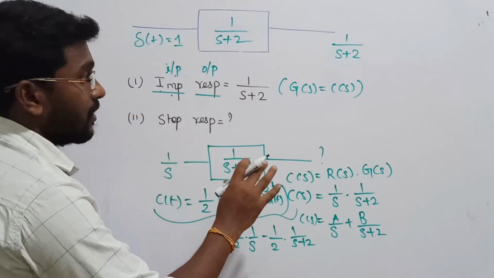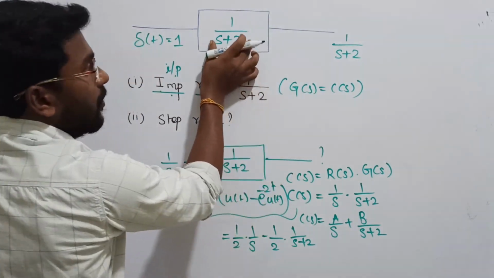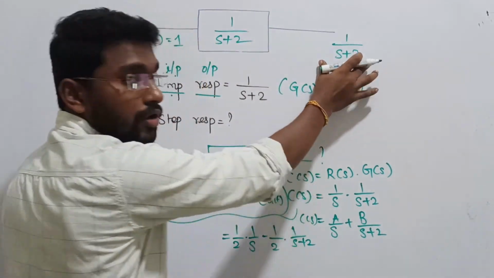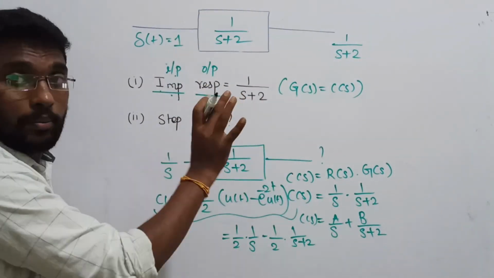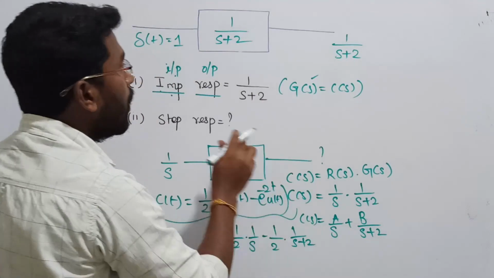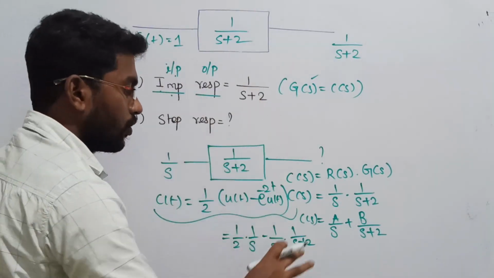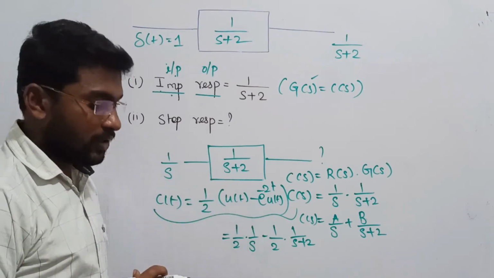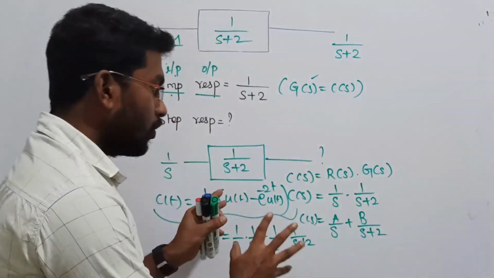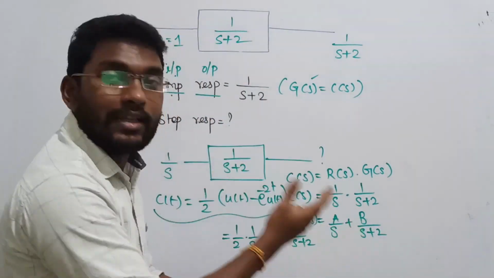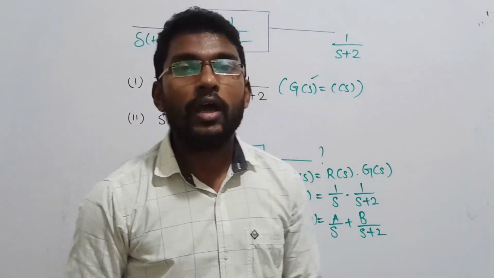And the second thing is, listen, guys. Sometimes G of s will be given to you, and you are tested to find the value of C of s. Questions can be asked in any way. But you know one thing: in impulse response, C of s and G of s are equal, and input is going to be 1. If you keep that clue in mind, for all the remaining questions you can play with your impulse response system. Now we understood the physical meaning of impulse response. We also saw how to crack the questions in our exams whenever impulse response is given. So this is all about impulse response.